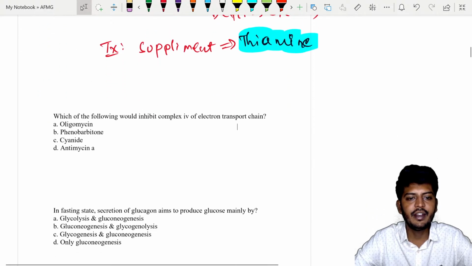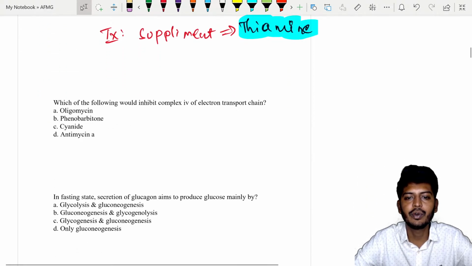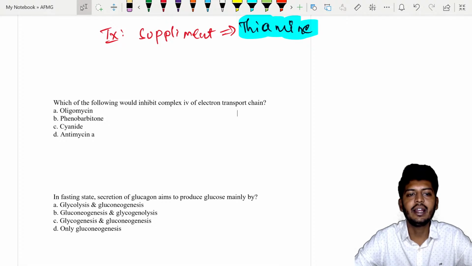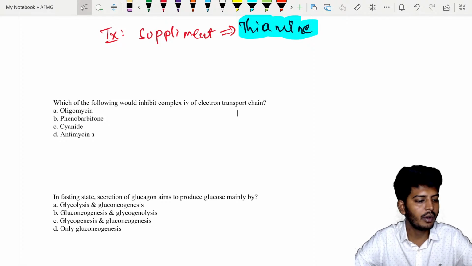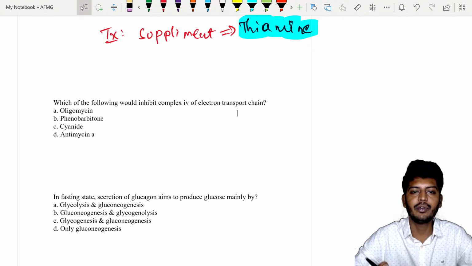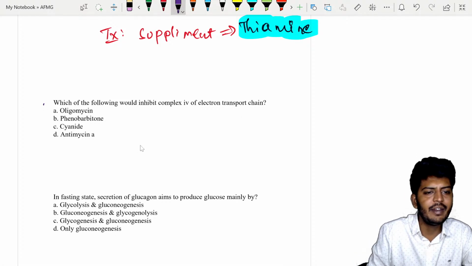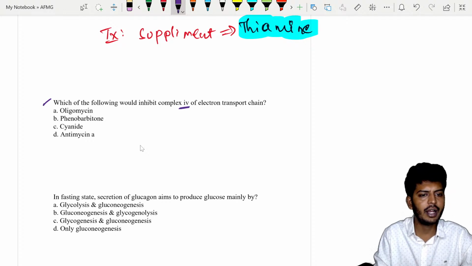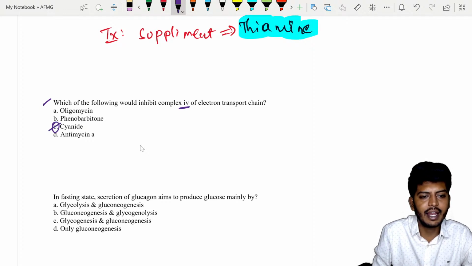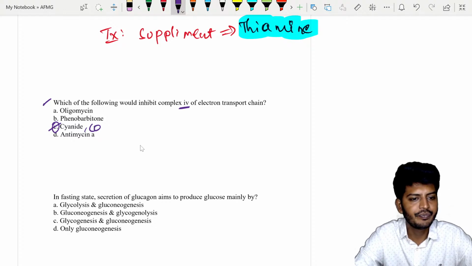Which of the following would inhibit complex 4 of the electron transport chain? The electron transport chain has complexes 1, 2, 3, 4, 5. Complex 4 inhibitors is also a very favorite previously asked question. All of you know the correct answer: cyanide, and also carbon monoxide inhibits complex 4.